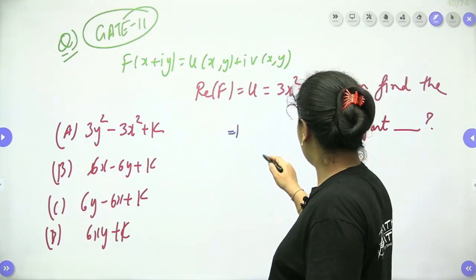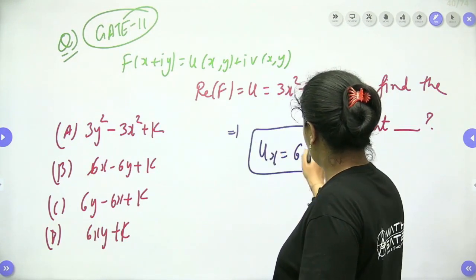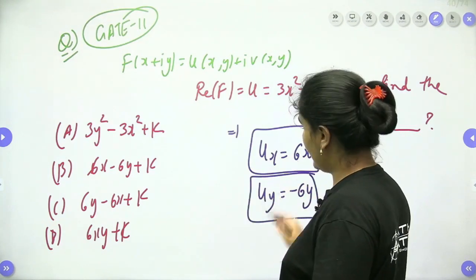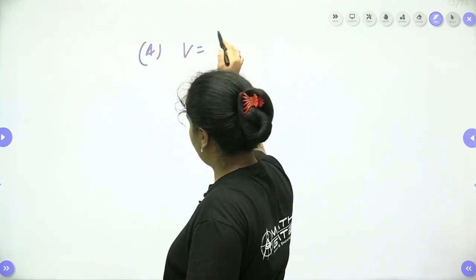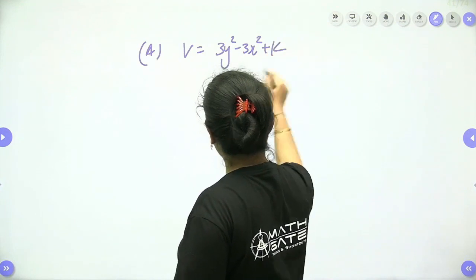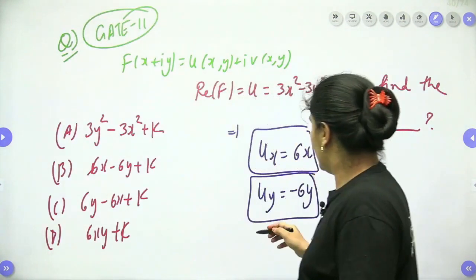So u is equal to this quantity. Let's find ux, it is 6x only. Let's find uy, it is −6y only, right? Let's start with option A, which is 3y² − 3x² + k. So vx is equal to −6x.